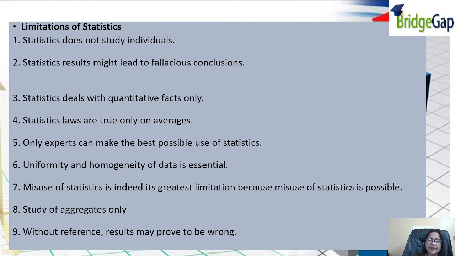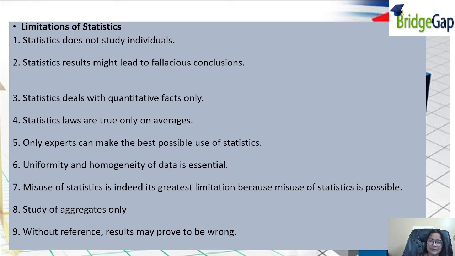It deals with quantitative facts only. There are no qualitative facts included, like intelligence, beauty. Statistics laws are true only on average. When we put it as a whole, as an average, then only these laws are true, not for individual things. Like I gave you the example, they take out the average and they talk about it on the basis of that. Only experts can make the best possible use of statistics. Yes, only experts will know how to formulate the policies and how to utilize them in order to understand and analyze them.